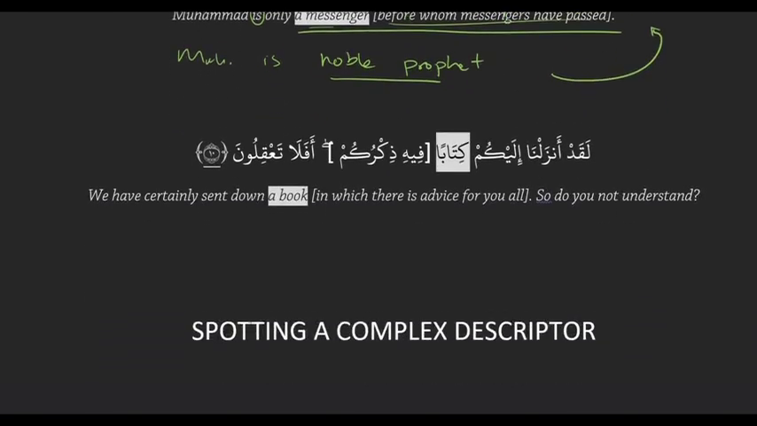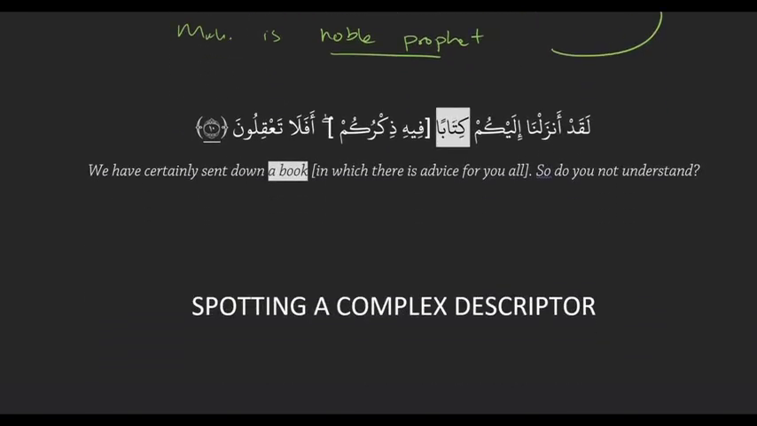Here's another one. لَقَدْ أَنزَلْنَا إِلَيْكُمْ كِتَابًا فِيهِ ذِكْرُكُمْ أَفَلَا تَعْقِلُونَ. So our complex descriptor here is, the noun is kitaban, and then فِيهِ ذِكْرُكُمْ is an is sentence coming directly after the general noun. So that's acting as the description. And then as an entire unit, this is acting as the receiver, because it has the receiver label.